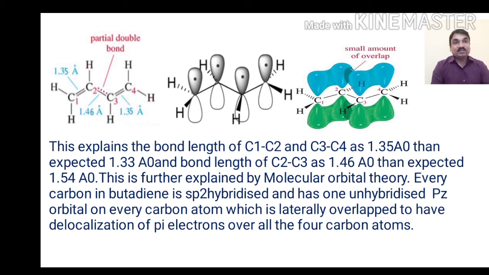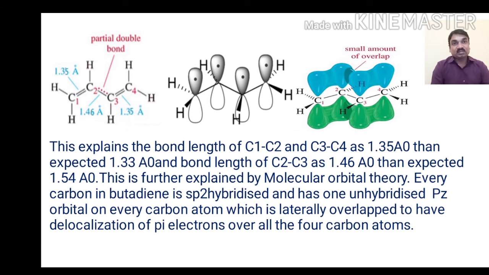Carbon in butadiene is sp2 hybridized and has one unhybridized pz orbital on every carbon atom, which is laterally overlapped, leading to delocalization of pi electrons over all the 4 carbon atoms. As we see, a partial double bond is present between carbon number 2 and carbon number 3. The actual bond length between carbon number 1 and carbon number 2 is 1.35 angstrom.